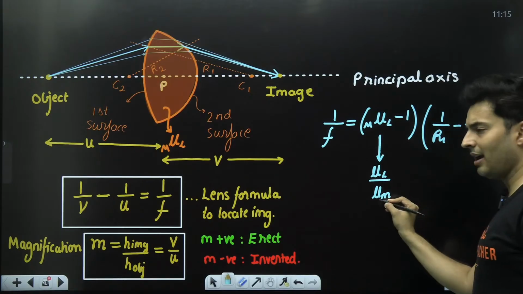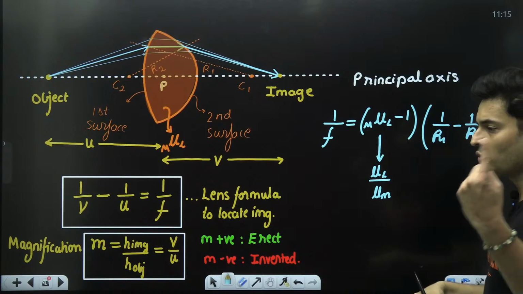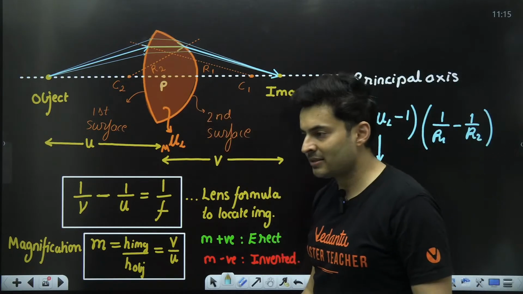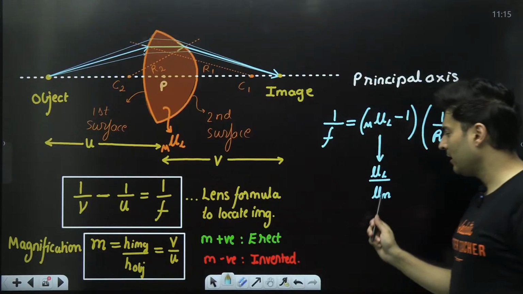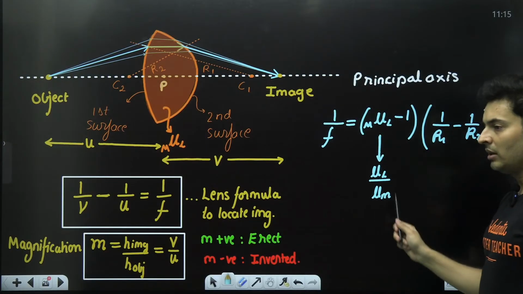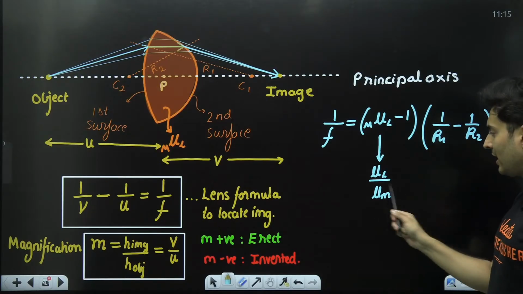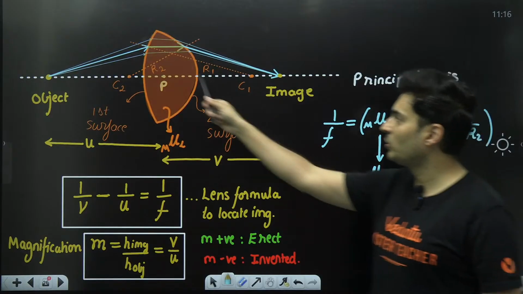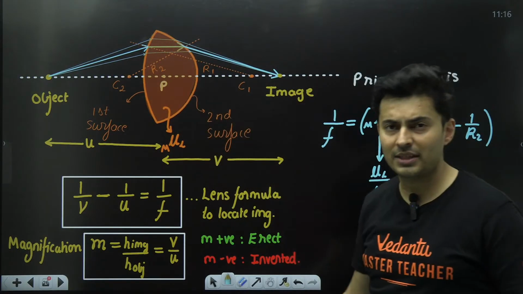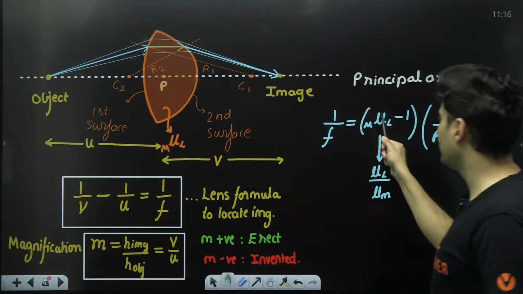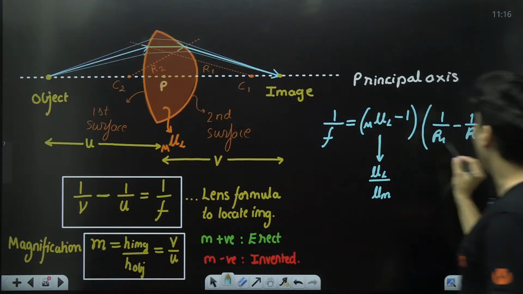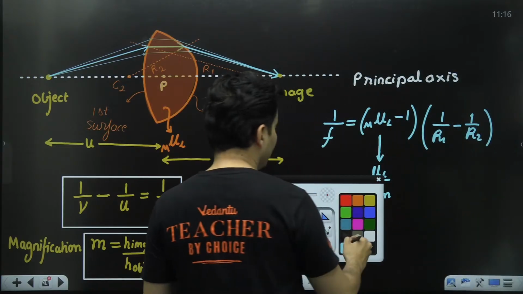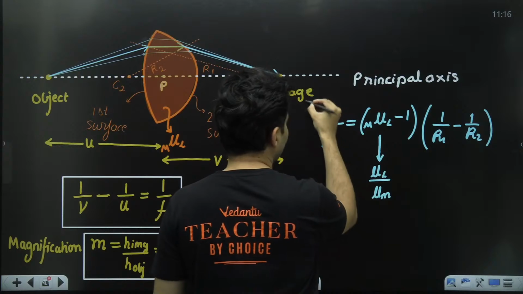If the medium is air, then this mu m will be just 1. So you will just put the absolute refractive index of the lens. The refractive index of the outside medium, if it is air, will be 1. So anything by 1 will be that anything. So you can just put that absolute refractive index. If it is glass, put directly over here 1.5. That's how it works. R1, R2, you have to follow the sign convention.